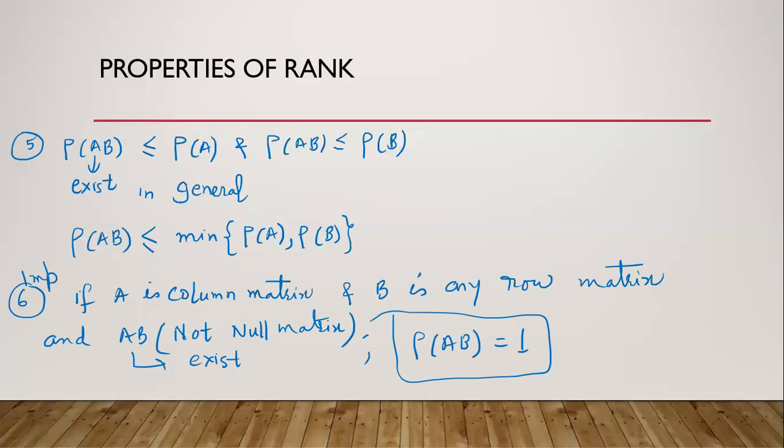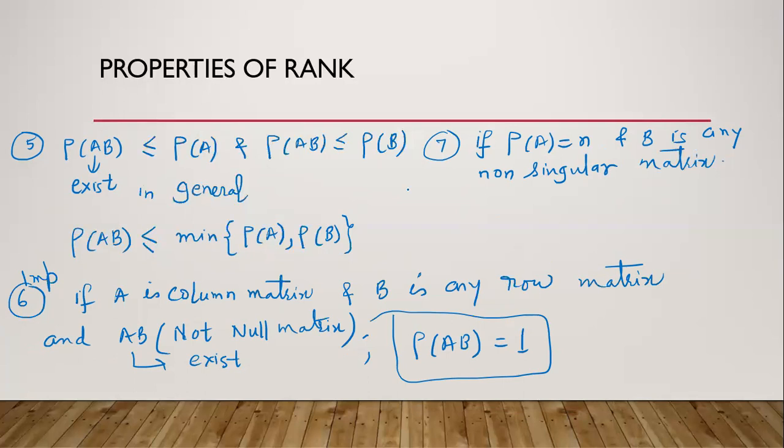Seventh property is another important property. If rank of A is n and B is any non-singular matrix, means the determinant is non-zero, then rank of AB equal to rank of BA equal to n if these products are existing here.